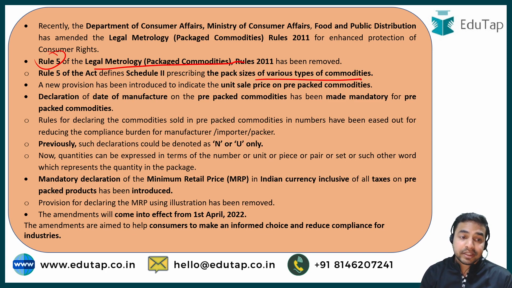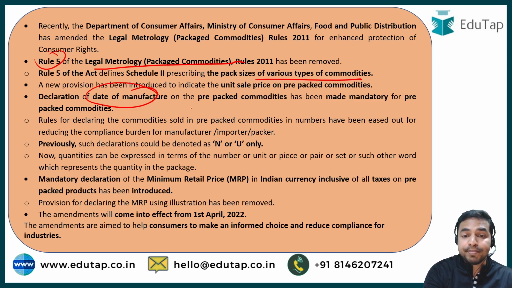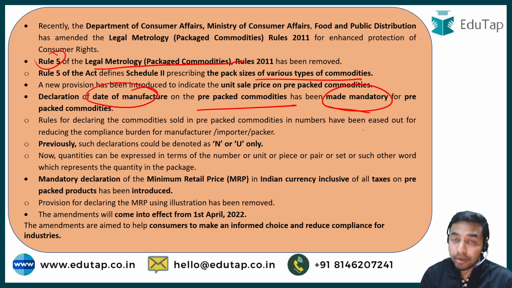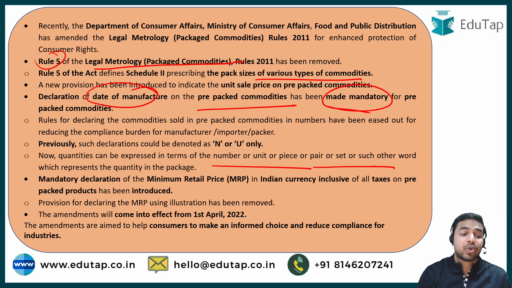Apart from that, the declaration of the date of manufacture on pre-packed commodities has been made mandatory. And also, the quantities can now be expressed in terms of number or unit or piece or pair or set or such other words which represent the quantity in the package.